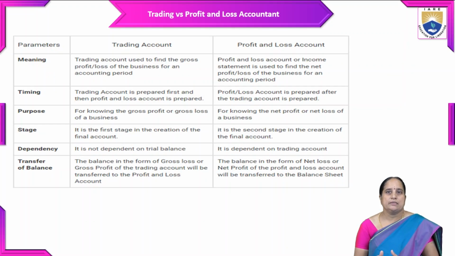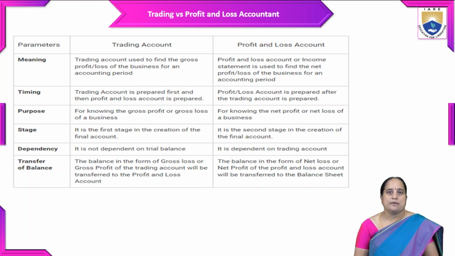If you see the difference between trading and profit and loss account, we consider some parameters to differentiate these two accounts. Coming to the meaning, the trading account is used to find the gross profit or gross loss of the business for an accounting period, whereas the profit and loss account, an income statement, is used to find out the net profit or net loss of the business for an accounting period.